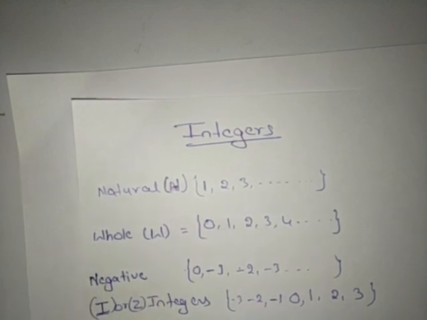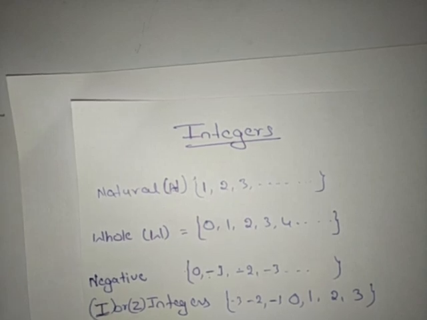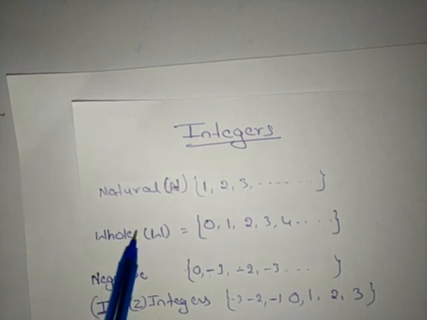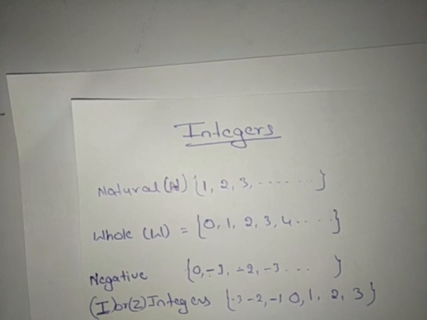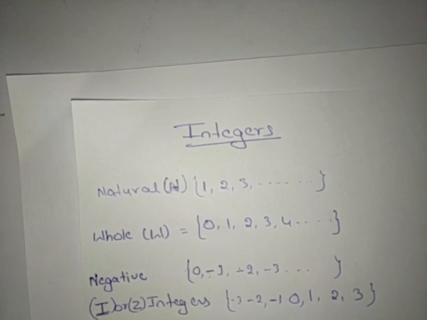Negative numbers are the numbers which have negative signs. Such numbers are called negative numbers. Integers means it has natural numbers, whole numbers and negative numbers. Such a collection of numbers is called integers.